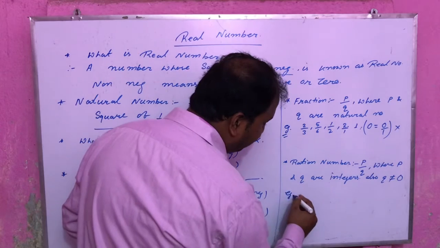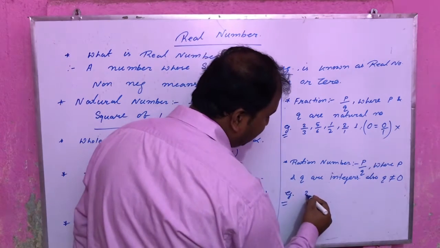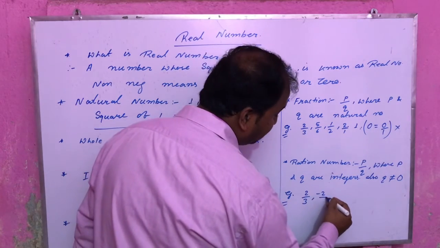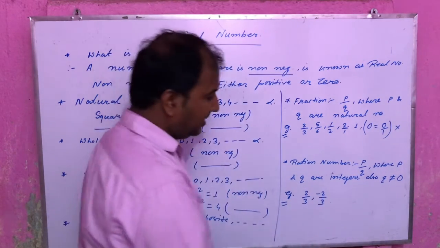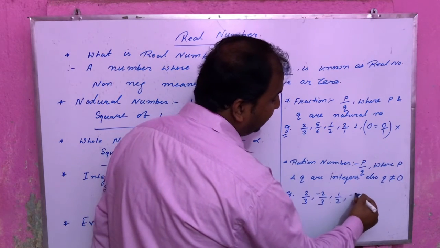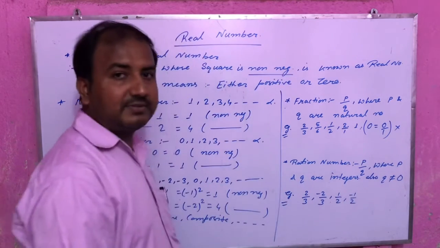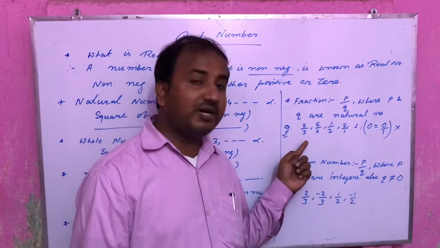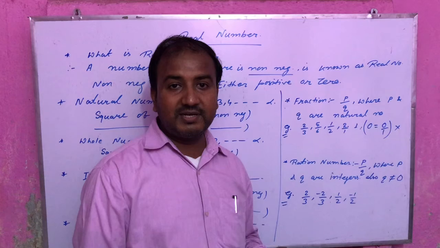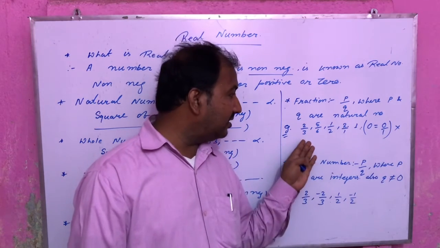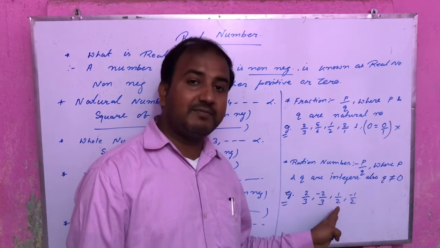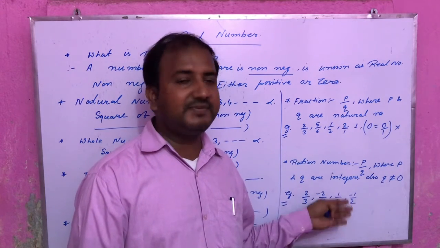Just go through the examples of rational. Here again we can write 2 by 3 and we can also write minus 2 by 3. We can write 1 by 2 and we can write minus 1 by 2. Means all the positive fractions can be said to be rational numbers. All the fractions can be said rational, but all the rational can't be said fraction.